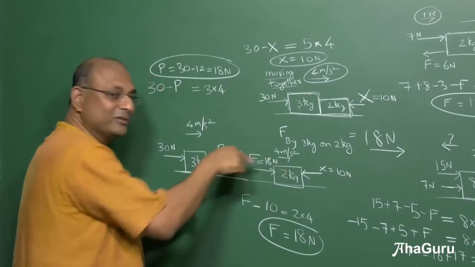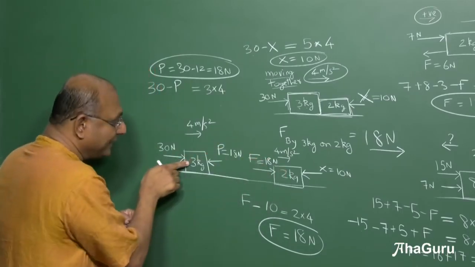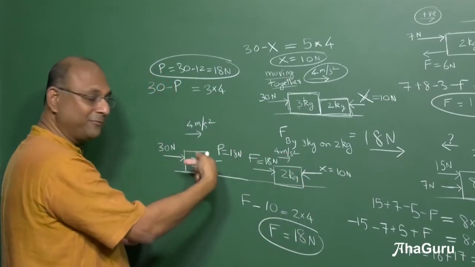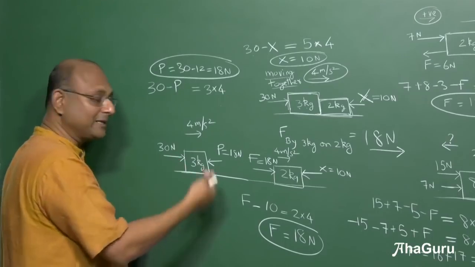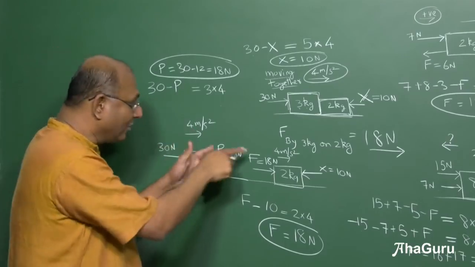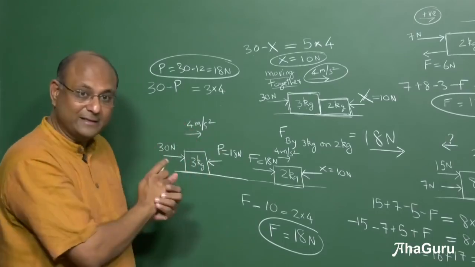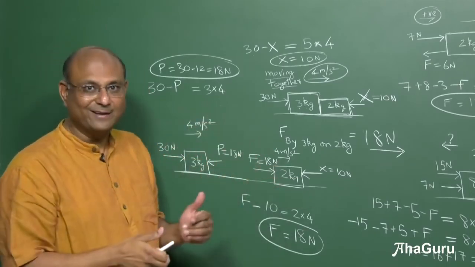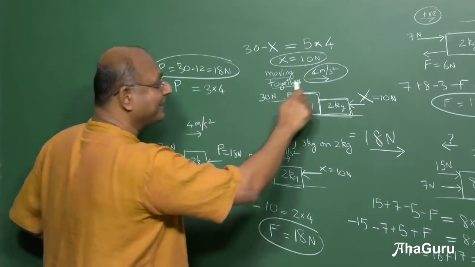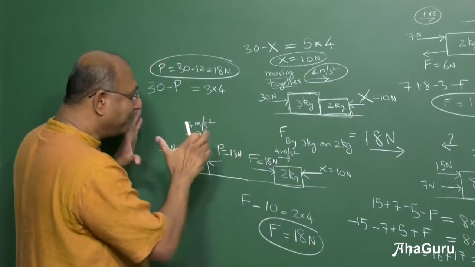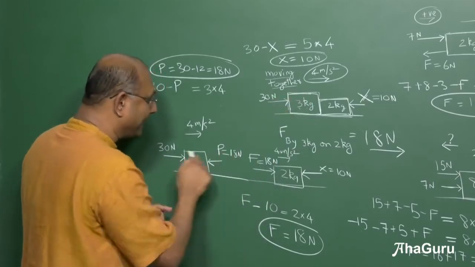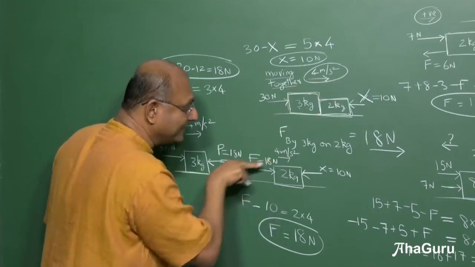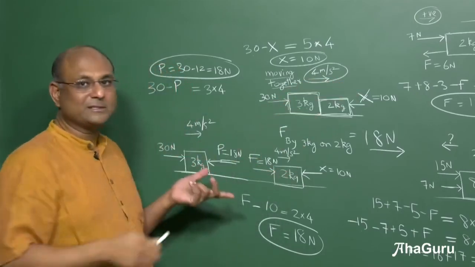But come on, you already knew this. Newton's third law. What does it say? If 3 kg exerts a force of 18 newtons on 2 kg, 2 kg will exert a force of 18 newtons in the opposite direction on the 3 kg block. Now I did not use Newton's third law right now to find this. I have directly found this. Of course, Newton's third law is already there. I'm cheating. Okay, it was there when I said we can think of it as one big block. Okay, but basic idea is that if you took this block separately, you can find this force. You took this block separately, you can find that force. And of course, these two forces are also connected.